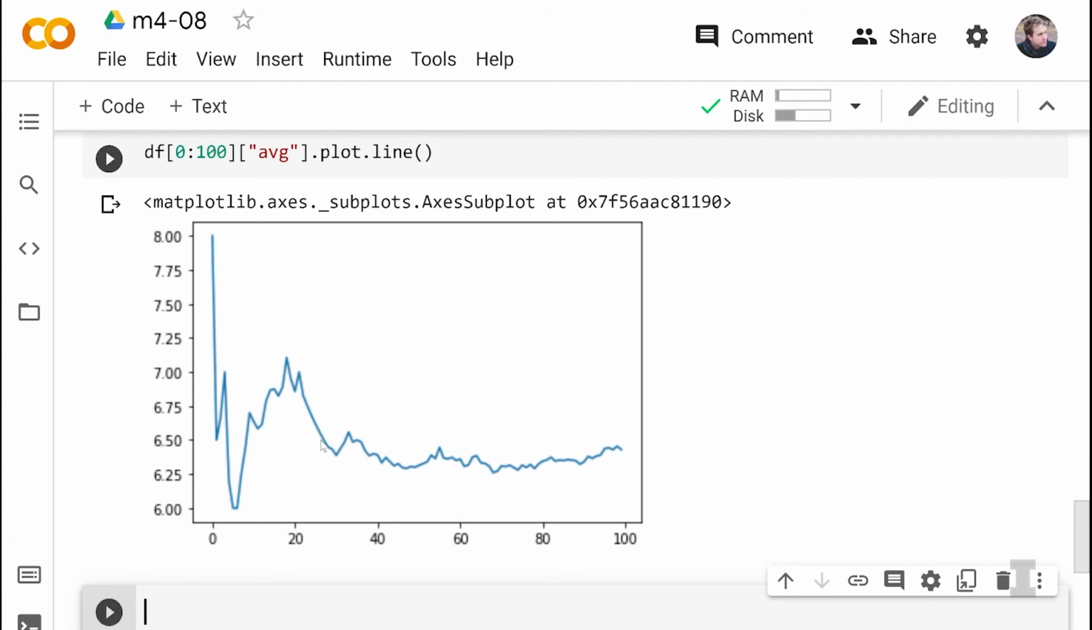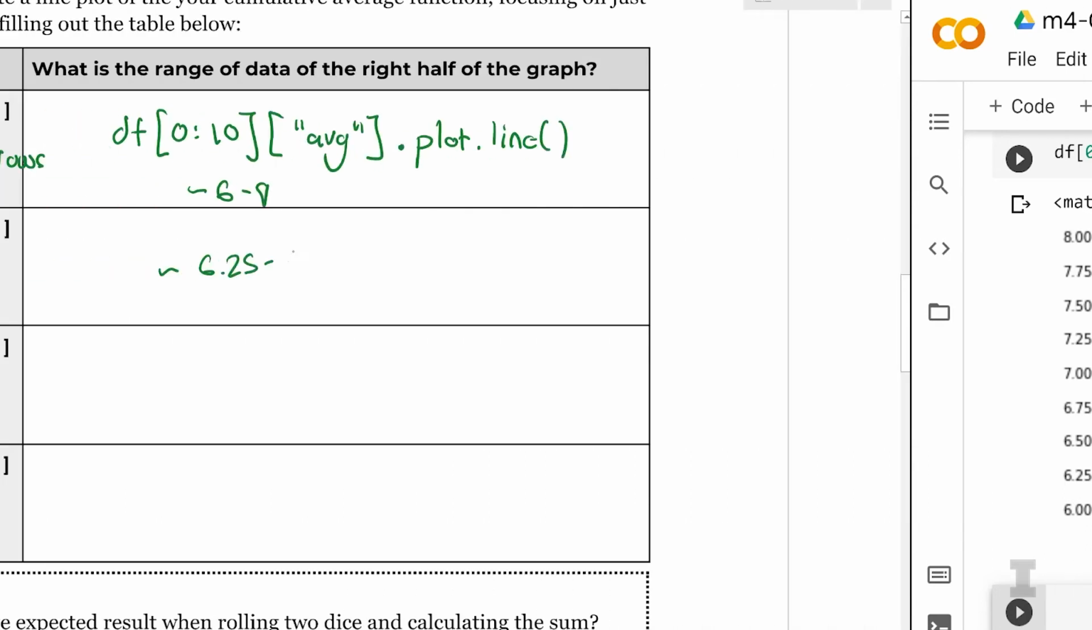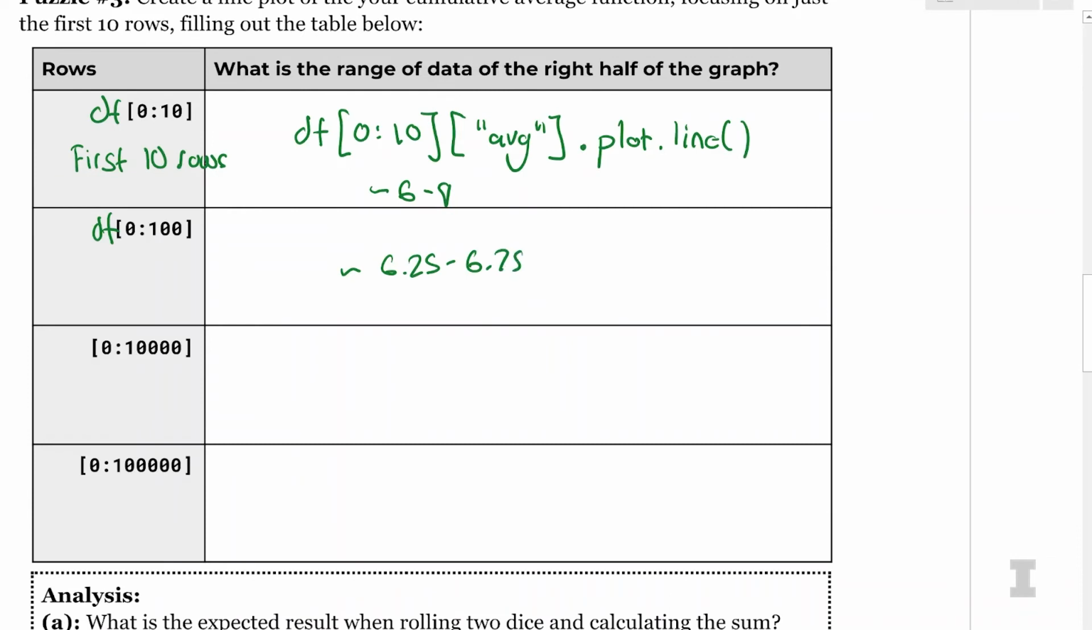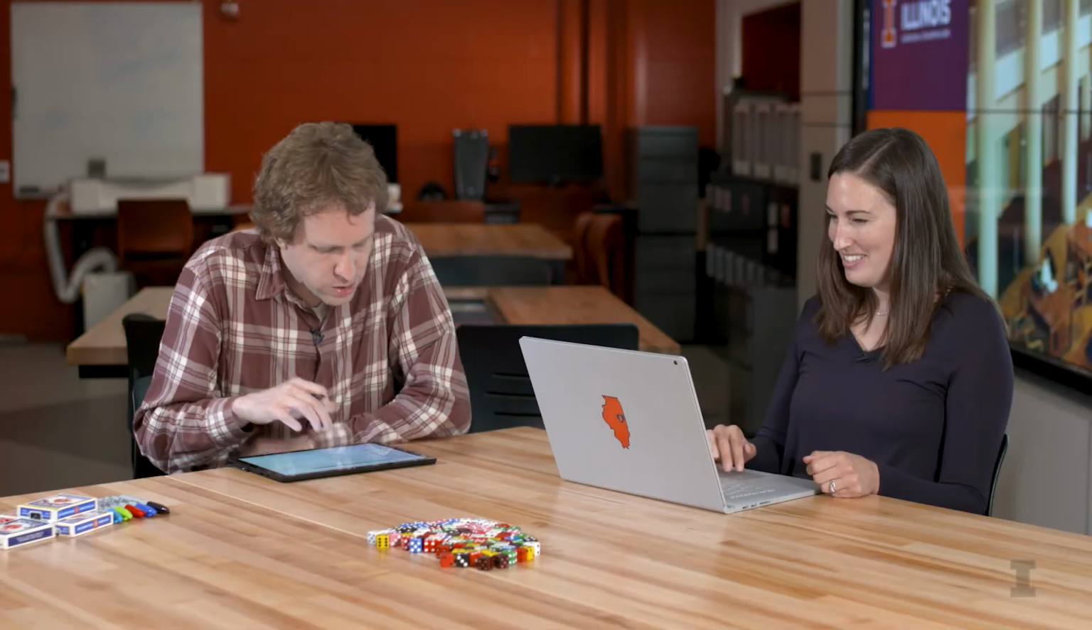Interesting. So this graph looks different now, right? Yeah. So we see that the original graph is still there, now on the left-hand side of the graph, but we're normalizing to a more even value. And what's the range of the right half of the graph? The right half of the graph is from like 6.25 to 6.75. So 6.25 to 6.75. Interesting. All right, so that's just 100 results.